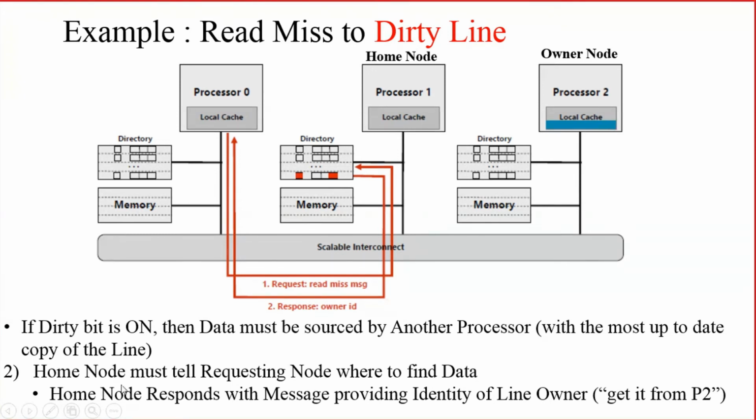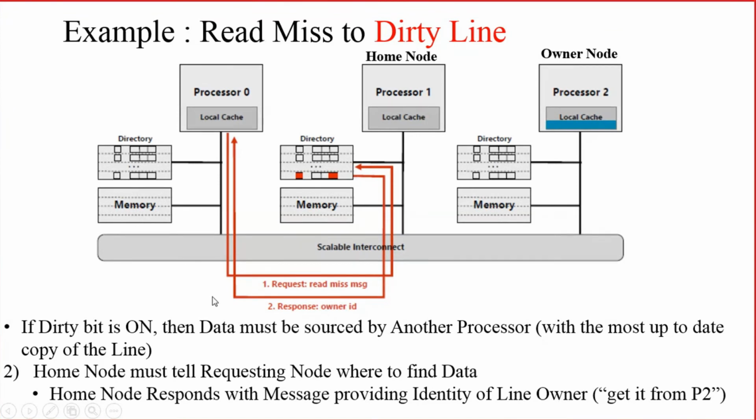So the home node should tell the requesting node where to find the data. The home node should inform processor 0, the requesting node, where the actual valid data is available. How will it tell that? It will be told by specifying the owner ID.